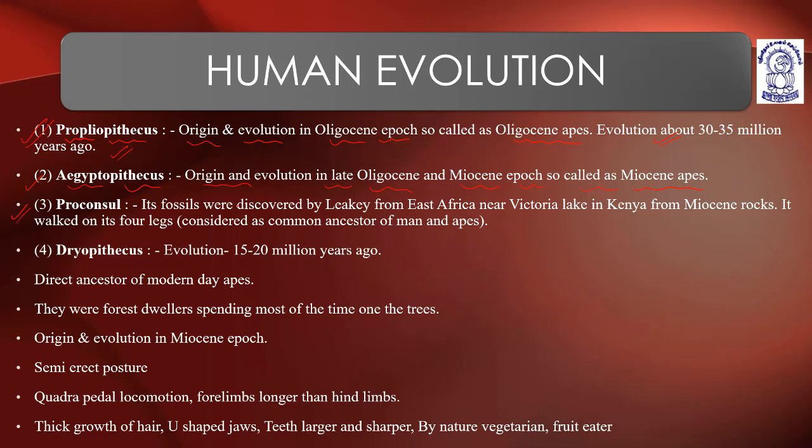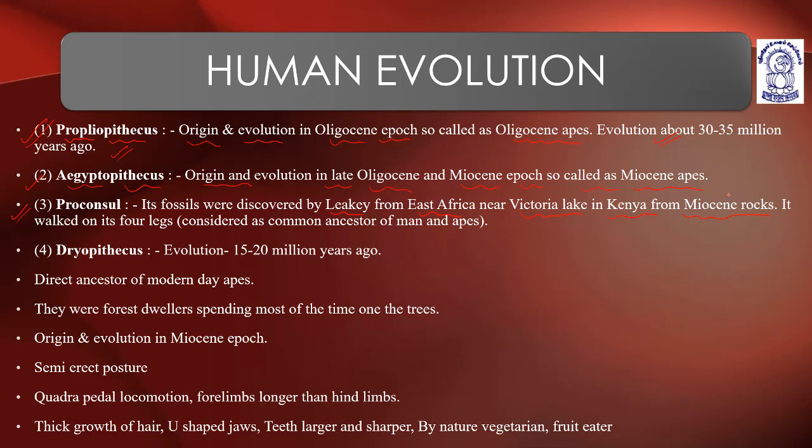Proconsul. Its fossils were discovered by Leakey from East Africa near Lake Victoria in Kenya from Miocene rocks. It walked on its four legs and is considered a common ancestor of man and apes. So Proconsul can be considered as a common ancestor of man and apes.